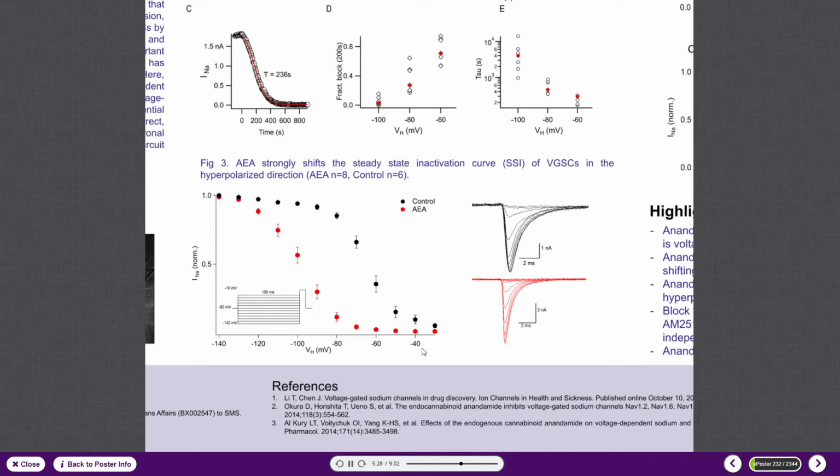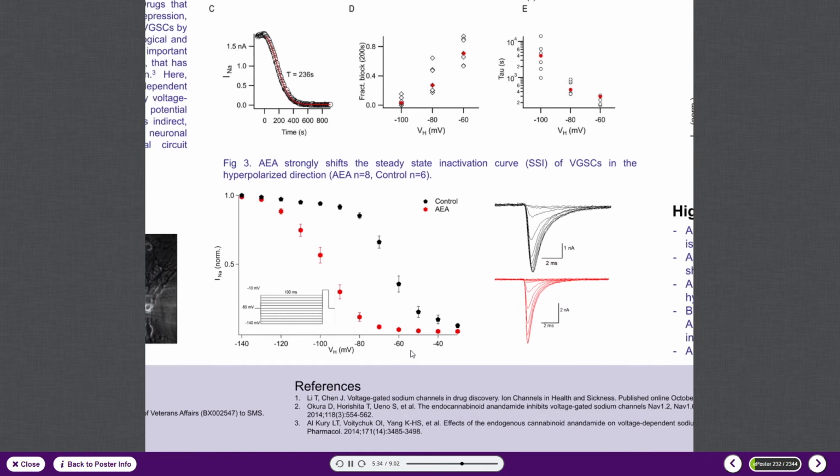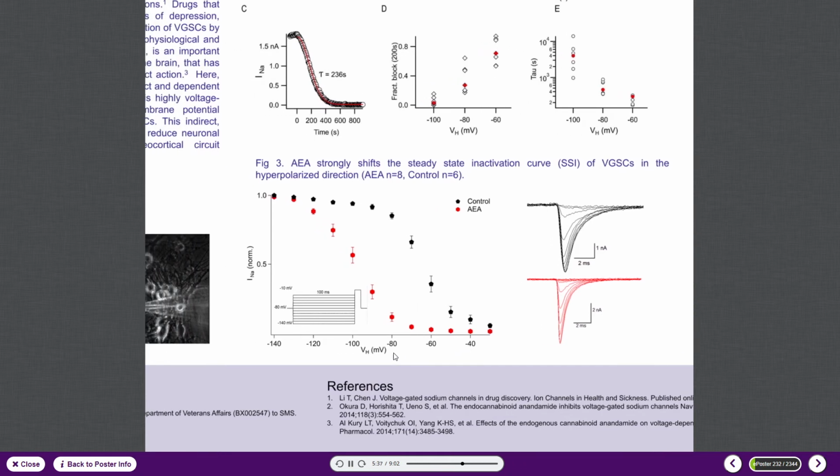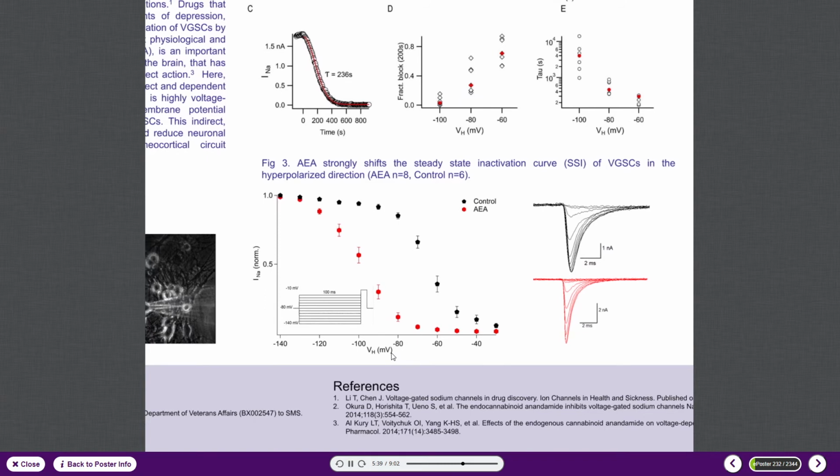The bottom left cartoon shows that neurons were held at negative 80 millivolts before a 100 millisecond pre-pulse at potentials ranging from negative 140 to negative 30. We find in the absence of anandamide that the peak current does not substantively change up until a pre-pulse potential of around negative 80 millivolts. In contrast, anandamide dramatically shifts this inactivation curve, and we see a decline in peak current at potentials as negative as negative 120.